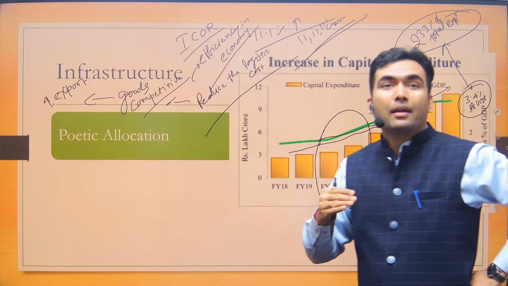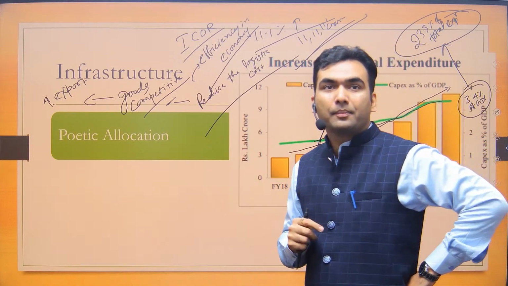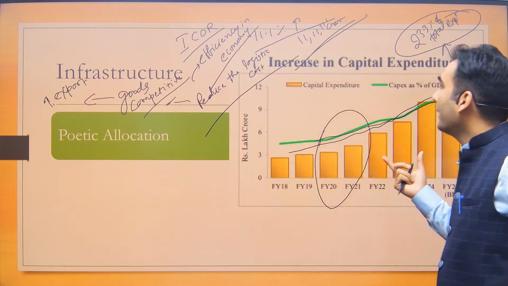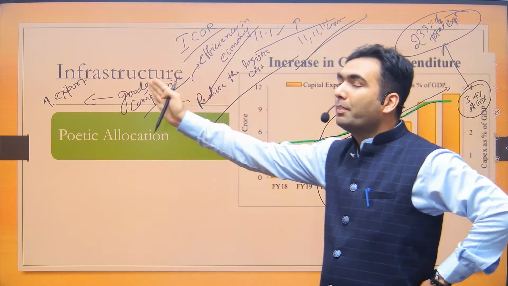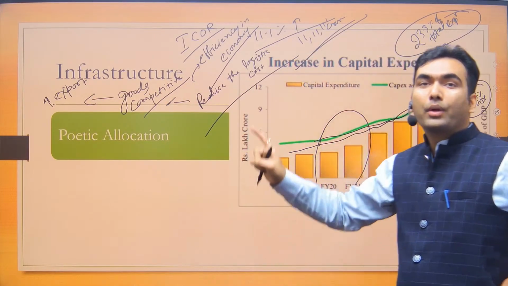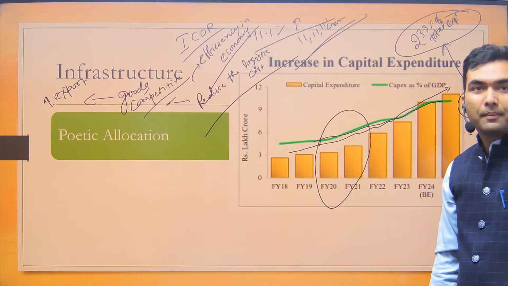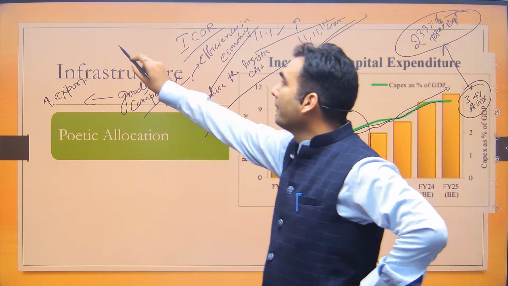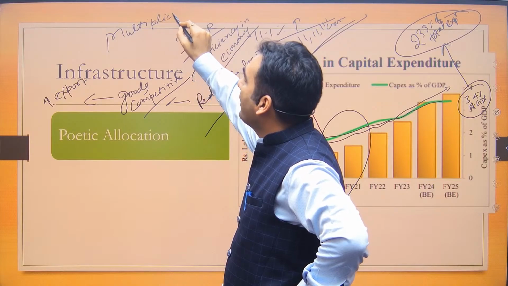So there is a word used, which is called the multiplier effect. If we are creating more infrastructure, there is going to be multiple benefits, and all other sectors of the economy are going to benefit from this investment. So if this word can also be mentioned, there is a multiplier effect.